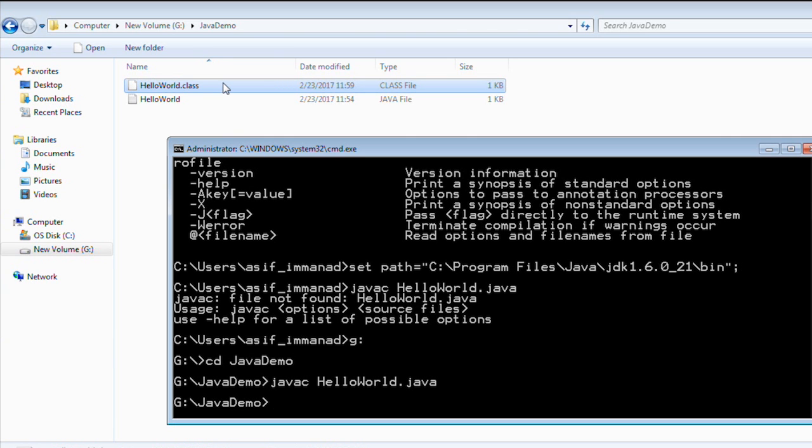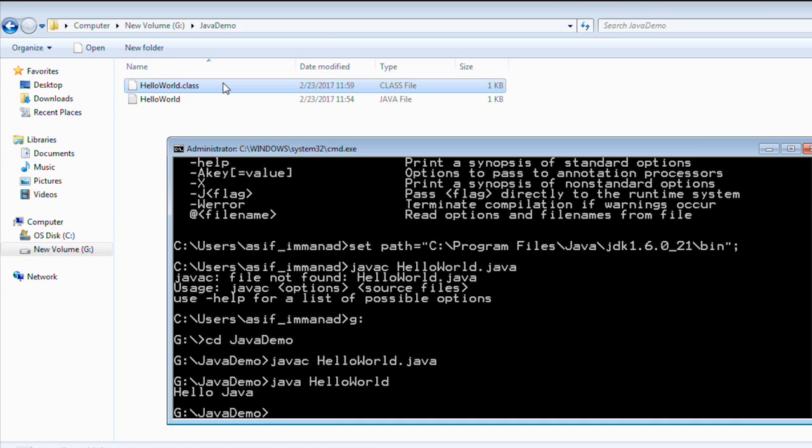Once we compile, we get a .class file. Now we need to hand over this .class file to a JVM. That means I need to invoke the JVM. To run this application on the JVM, I'll use java and the name of the file, that is hello world. No extensions as such. I'll simply say java and the name of the file. We will not provide any extension here. By default, it is looking for a bytecode file, or a .class file.